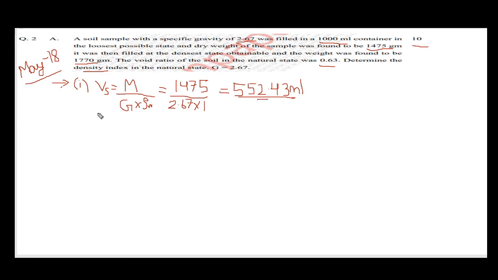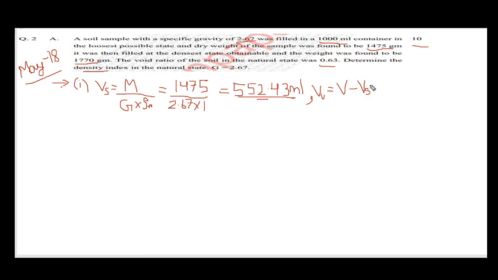Now we have to find the volume of voids. Here we can write Vv equals total volume of the soil minus volume of solids.